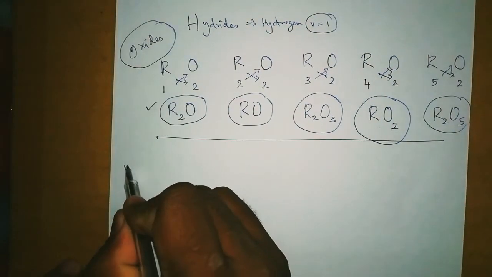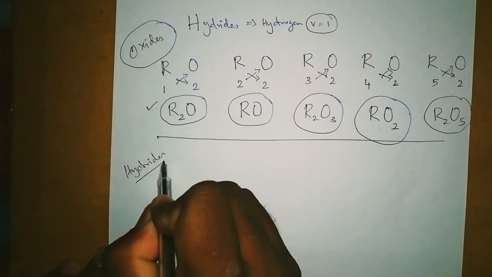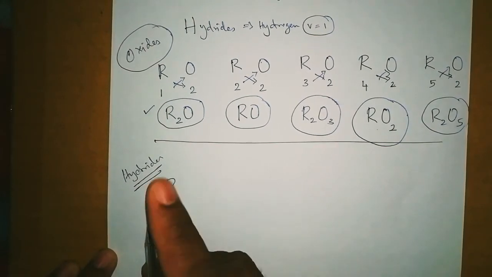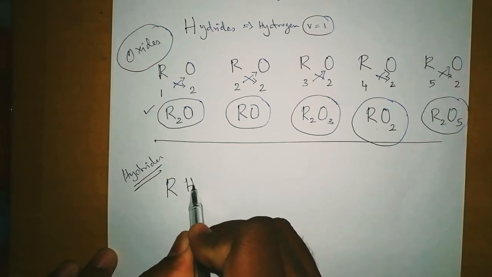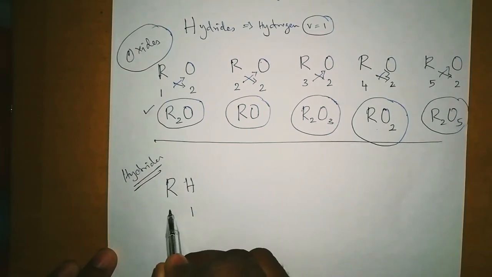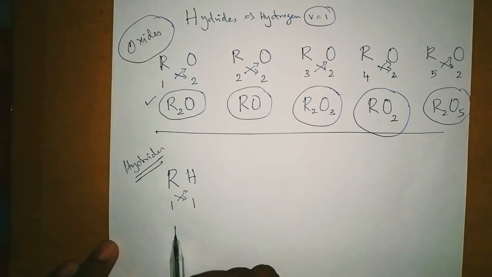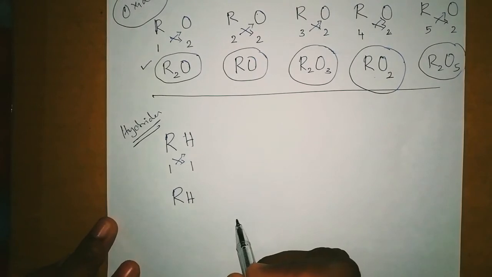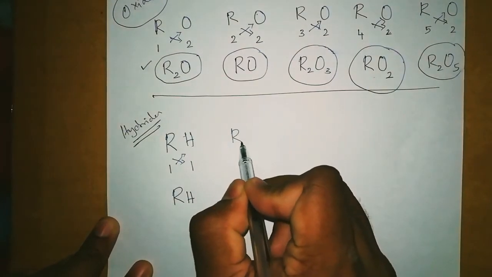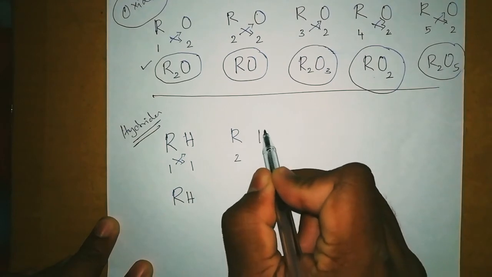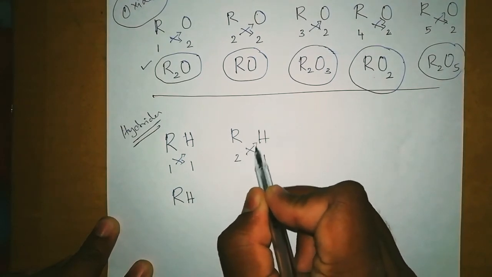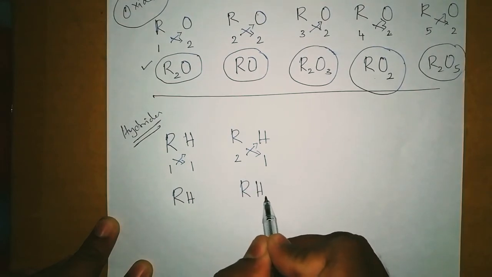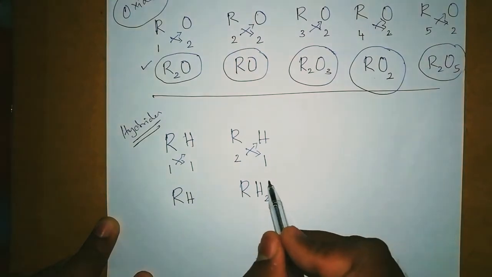Okay, let's make some formulas for hydrides. Hydride means hydrogen. Think in that way. R is any element with valency 1 and hydrogen has valency 1 only. If we cross multiply, what will come? RH will come. Will you be able to understand this? Yes. Now any element with valency 2 and hydrogen valency, which never changes. Cross multiply, we get R takes 1 and hydrogen takes 2. So this is another formula.